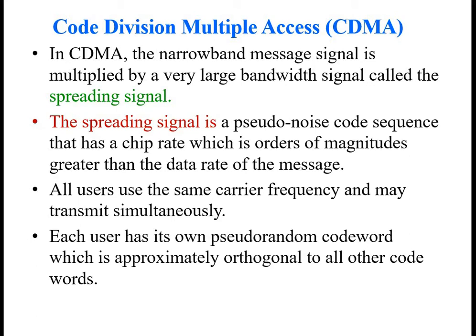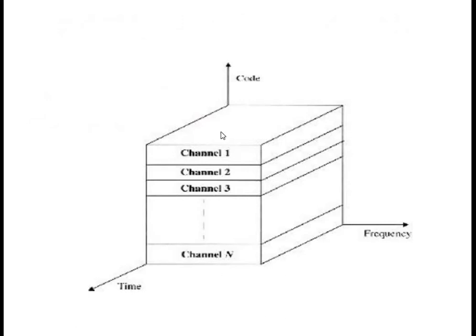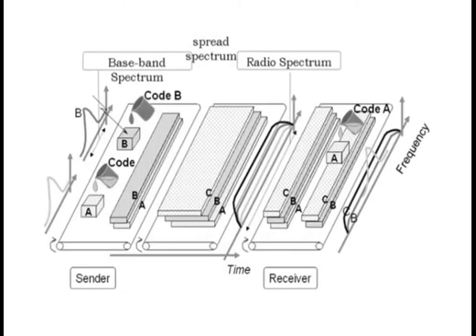Looking at this schematic diagram, the code is along the vertical direction. All the available frequency bands are divided with regard to the code. So n number of users will be there, and each of these n users is provided with a separate code, the pseudo-random code. To understand this more easily, you can look at this diagram.